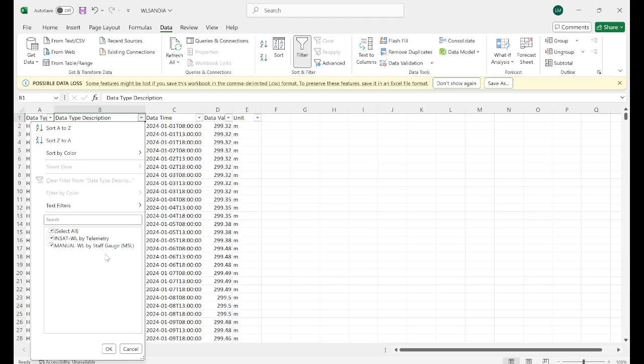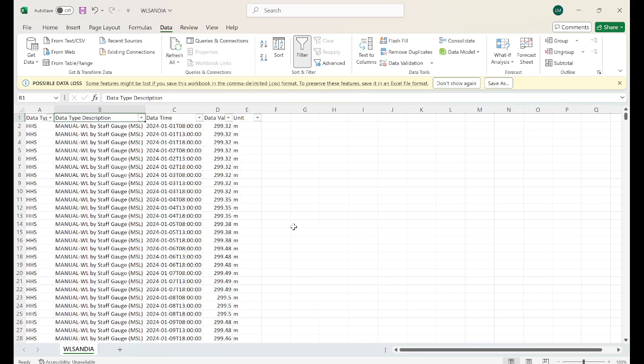So it downloaded both the telemetry online and the manual data also. It all depends whether you want to do the manual or the telemetry data. We will do both so that you will have a better idea.